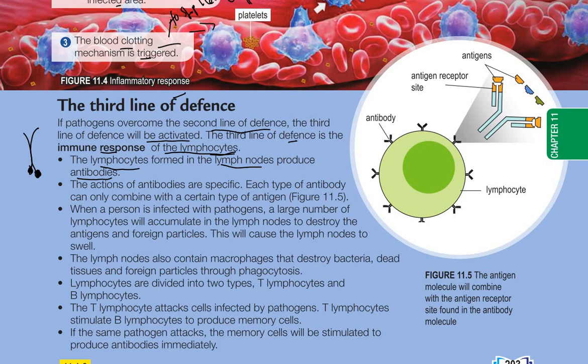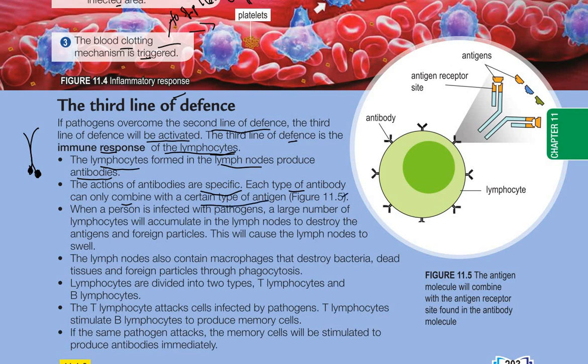The action of antibodies is specific. That means the third line of defense is specific, compared to the first line and second line of defense, which are not specific. For the third line of defense, it is specific because of the action of antibodies. Each type of antibody can only combine with a certain type of antigen.